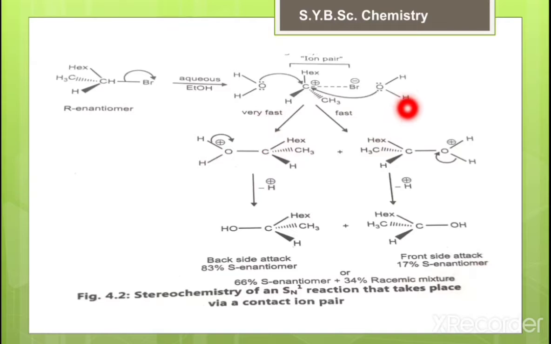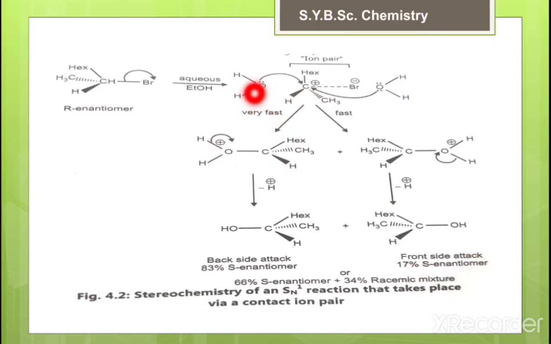Here the nucleophile is a water molecule. It will attack from the front side. In the SN1 reaction, the attack of the nucleophile is the fast step. Here we get one intermediate, then minus H plus, and finally we get the front side attack product, which is 17% S enantiomer.